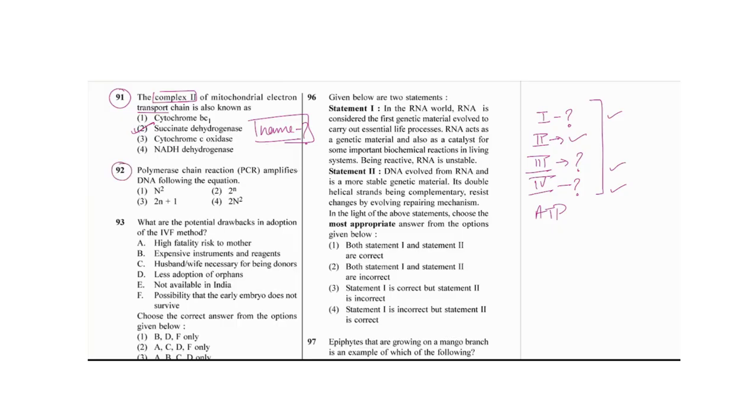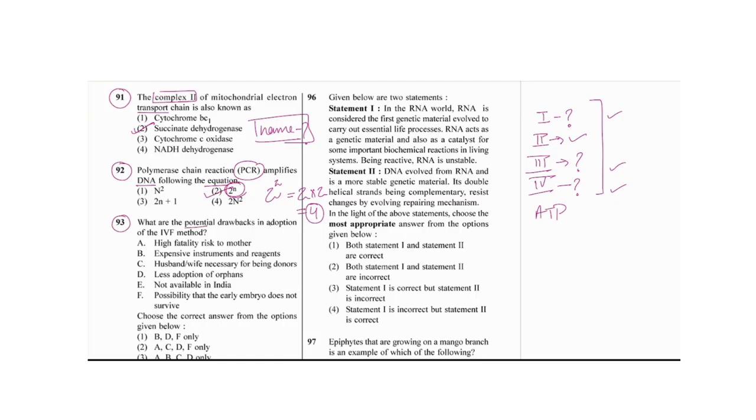Next is question number 92. The polymerase chain reaction amplifies the DNA following the equation 2 to the power n. For example, if the number of cycles is 2, then 2 to the power 2 is 2 into 2, which is 4. So from this equation we can understand the complete PCR, the DNA polymerase chain reaction.